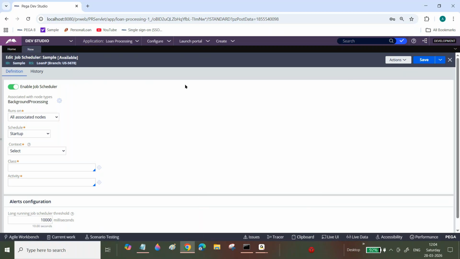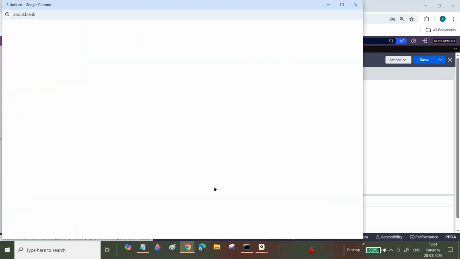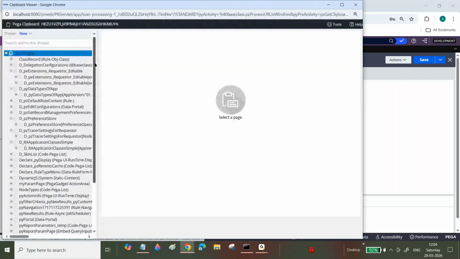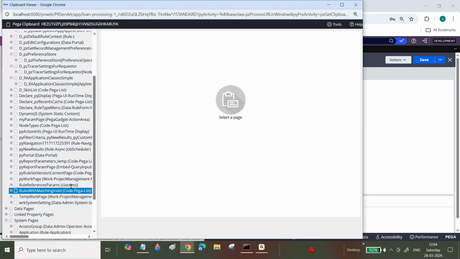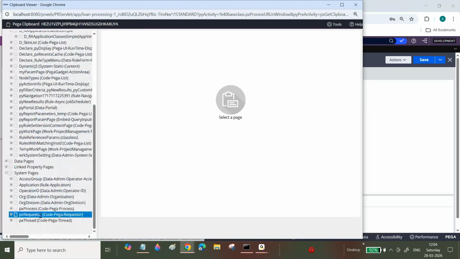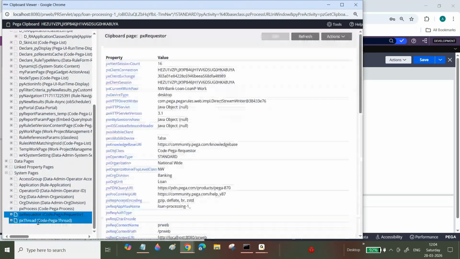See, job scheduler. I will tell you one more way. When I explained about the clipboard, at that time there was one property. In the clipboard we have one property available. Based upon this one, you can disable it, meaning it will not execute. Job scheduler means it will call your activity.